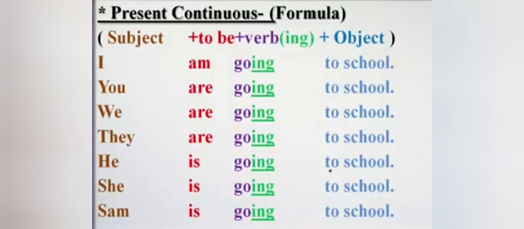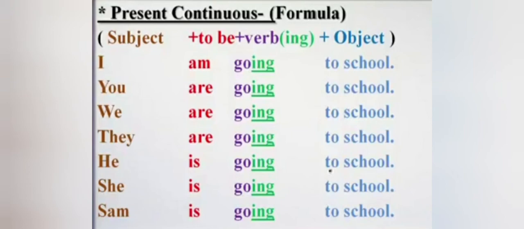Next sentences are you are going to school, we are going to school, they are going to school. In these sentences, we use helping verb are with you, we and they, and base form go plus ing makes the ing form of go, going.